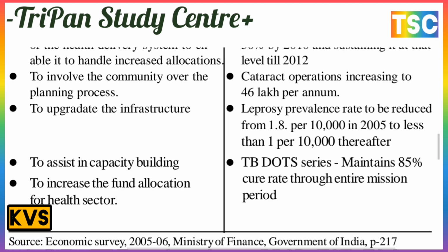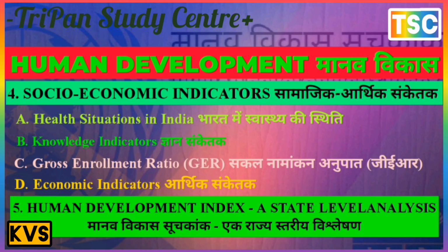There is a vision, and TB DOTS success rate is to be maintained at 85%. That is important. And here, increasing the fund allocation for the health sector, because this is the entire mission period. This is a most important target. This is an important vision. Source: Economic Survey 2005-06, Ministry of Finance, Government of India, page number 216. This is a most important point here.